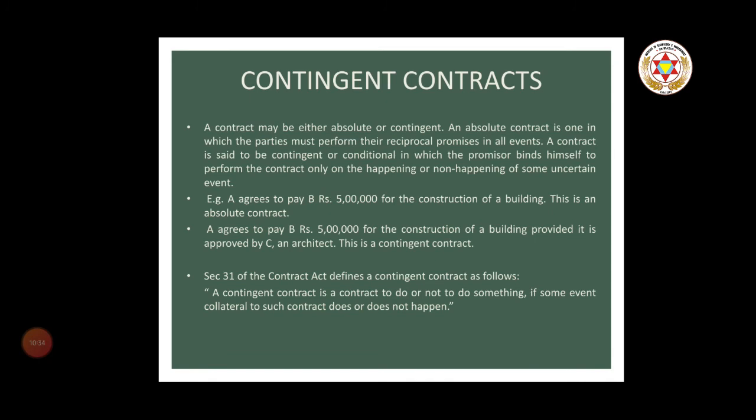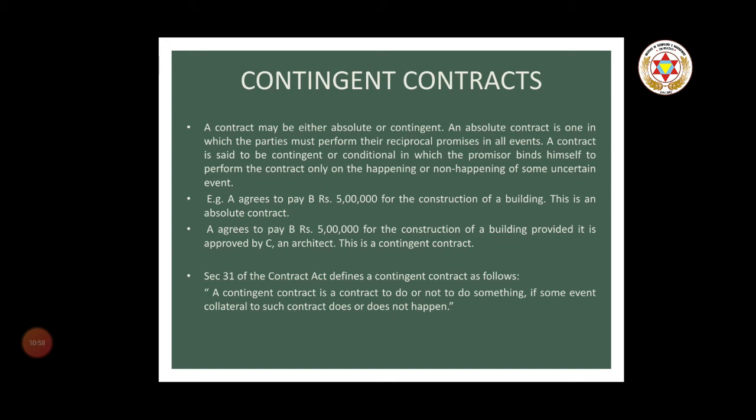A contract may be either absolute or contingent. An absolute contract is one in which the party must perform their reciprocal promises in all events. A contract is said to be contingent or conditional in which the promisor binds himself to perform the contract only on the happening or non-happening of some uncertain event. For example, A agreed to pay B rupees 5 lakh for the construction of a building. This is an absolute contract.